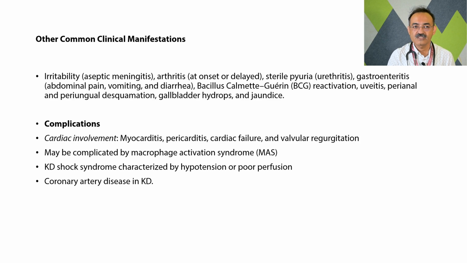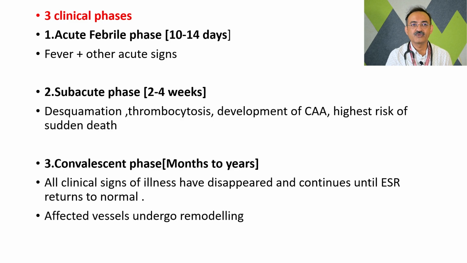There are a few complications, mostly in the form of cardiac involvement. The classical presentation is with myocarditis, ultimately leading to heart failure. Some children present with macrophage activation syndrome. Some children can present with shock, which we classically call KD shock syndrome. Usually this KD shock syndrome was seen during the corona pandemic. And the very well-known entity is coronary artery disease in the form of dilatation of the coronary arteries and aneurysm formation.